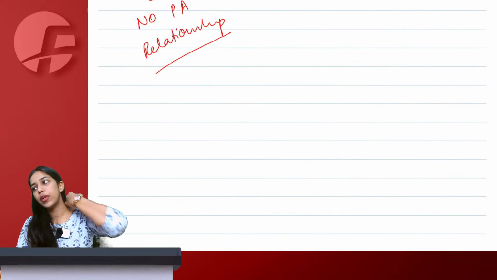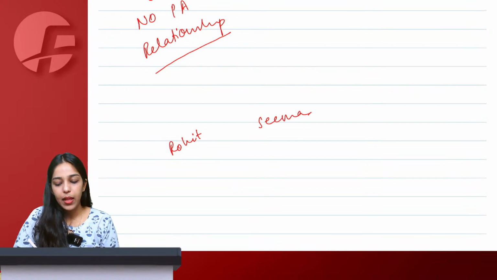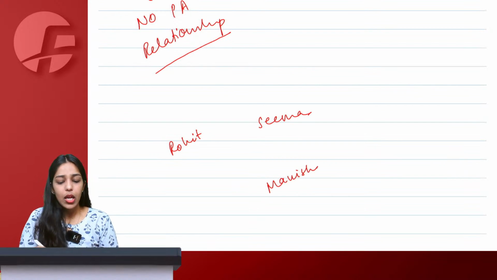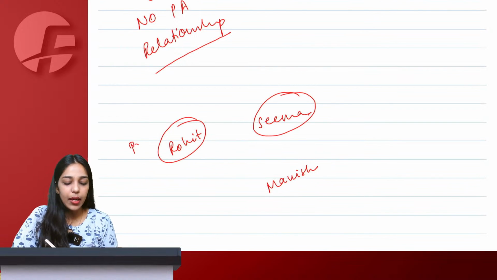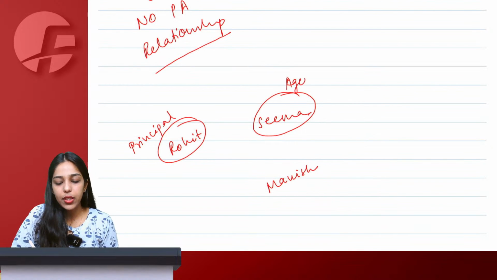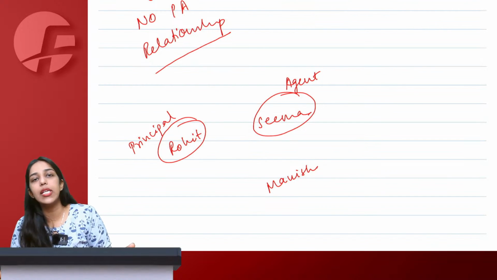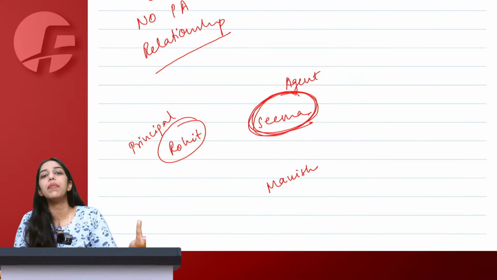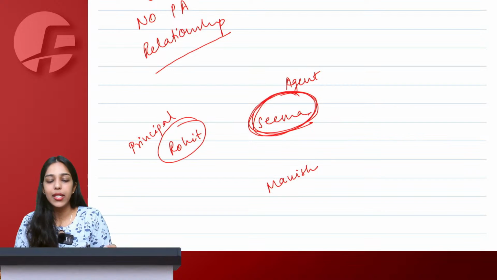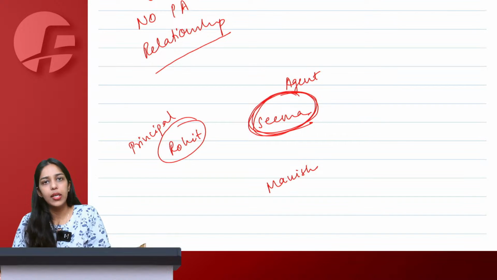Let's say we have Rohit, Seema and Manish. So Rohit says that Seema is his agent. Rohit says that I am principal and I supply goods through Seema. So Seema is my agent. Now, according to a normal understanding that we have, maybe of the Sales of Goods Act or under common parlance, if there's some person engaged who sells goods on my behalf, I would be calling him or her agent. So yes, if Seema sells goods on behalf of Rohit, Seema is his agent.